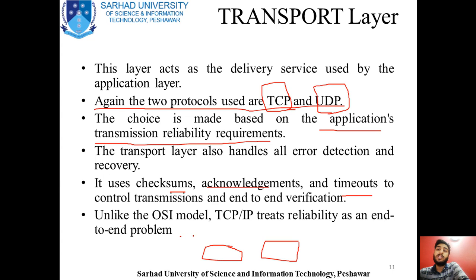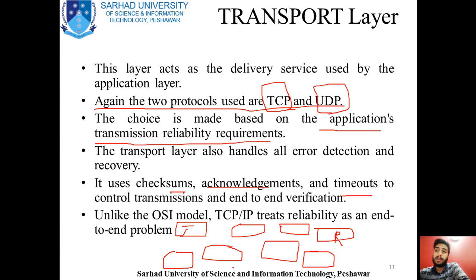And this mostly occurs in networking. Let's say this is the transmitter and this is your receiver, and there are more than 50 devices connected between these two nodes, the transmitter and the receiver.